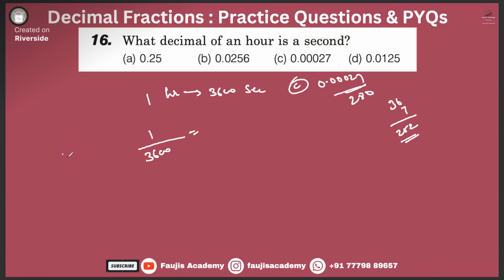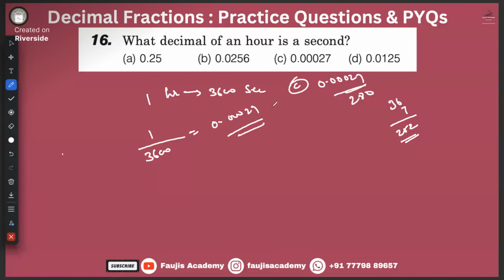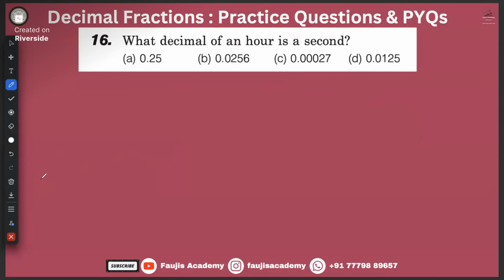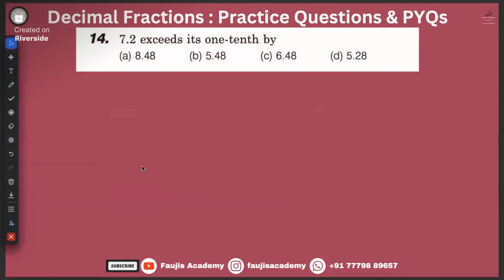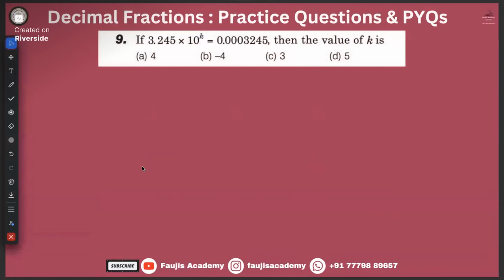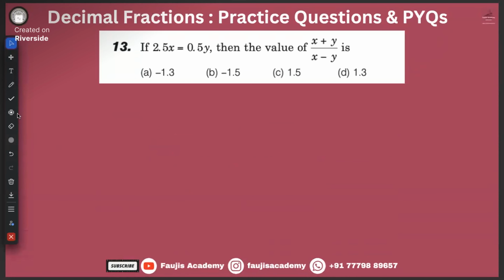Don't know? Okay. So option C is your correct answer over here. 0.000027 is the correct answer option over here. Okay. Alright, guys. You guys seem to have slept. So I don't know how many questions are there. 1, 2, 3. Just 3 more questions are there. You please do it at your own end.